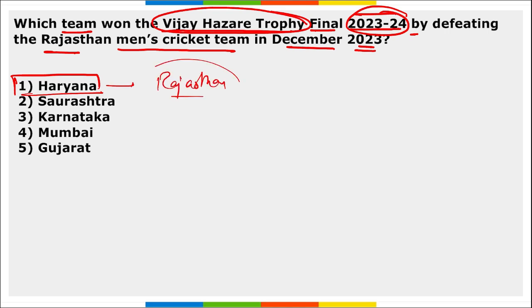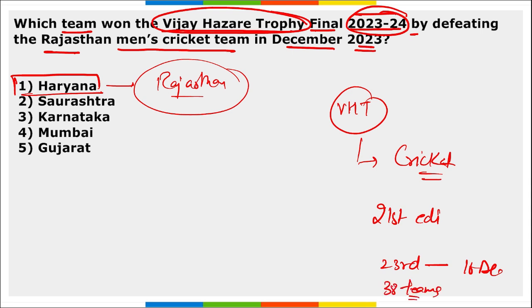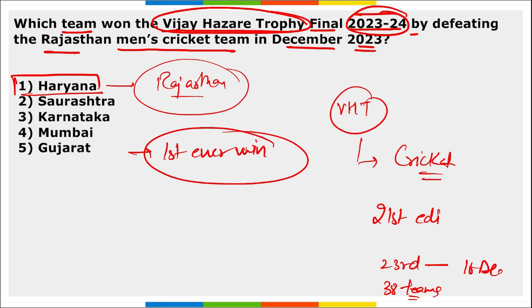And yes, one more question can be asked, that this Vijay Hazare Trophy, this is related to which sport? It is related to cricket. Right? Take a note of this. This was the 21st edition of Vijay Hazare Trophy. This was held from 23rd of November till 16th of December. A total of 38 teams took part in this Vijay Hazare Trophy. And for Haryana, this was the first ever win for the Haryana team.